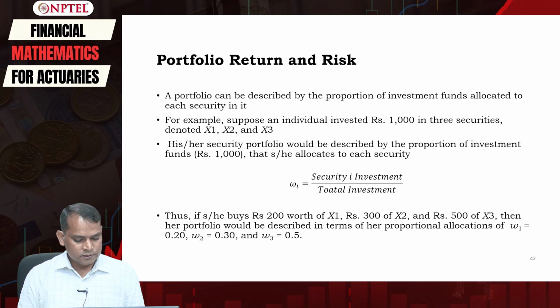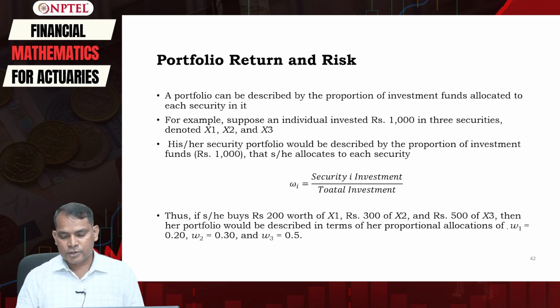Therefore here if he buys, let's say, 200 rupees worth of X1 and 300 rupees worth of X2 and the remaining 500 rupees worth of X3, then the portfolio would be described in terms of the proportional allocation.